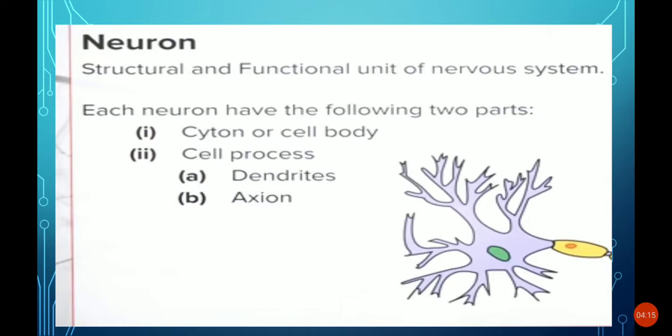But before that, let's move forward. This is about the neuron, the structural and functional unit of the nervous system. Each neuron has the following two parts: the cyton or cell body, as I told you before, and the cell process, in which dendrites and axon, spelled AXON, are present in the neuron.